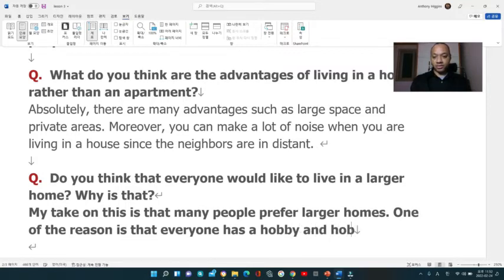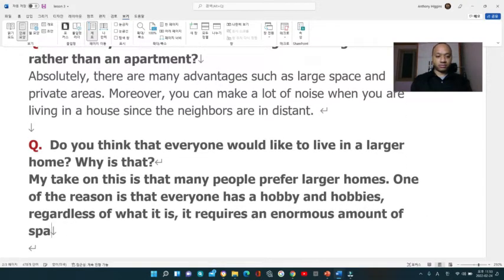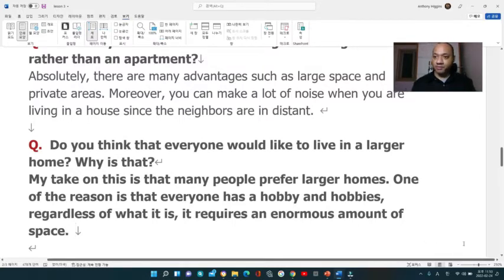And hobbies, regardless of what it is, require an enormous amount of space. All right, so we are finishing the answer.